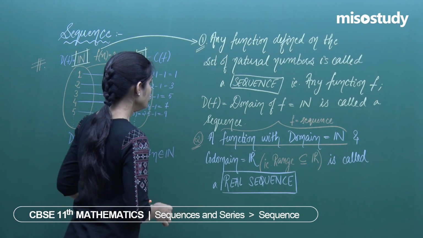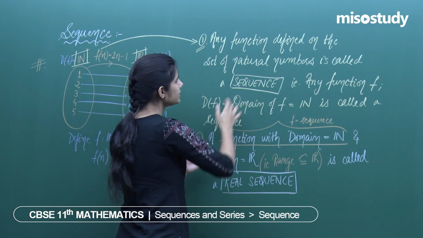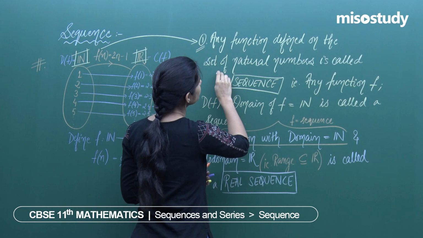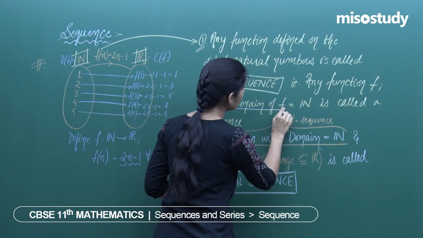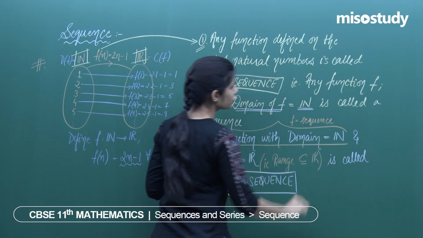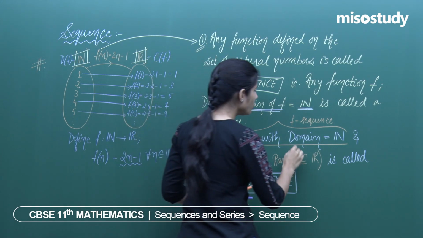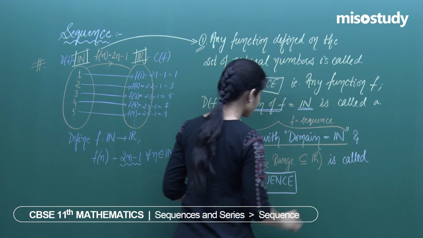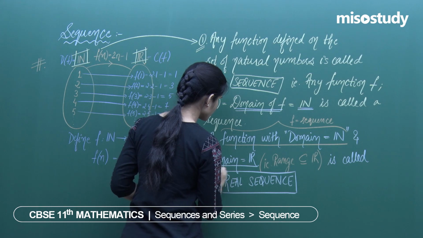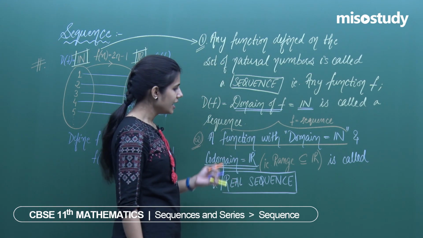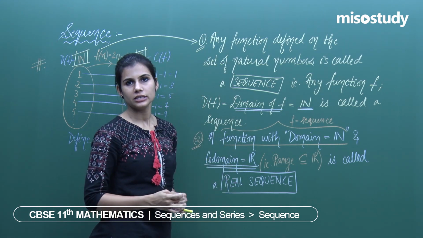Fine. So you've understood what a sequence is. A sequence basically focuses upon the domain of f being equal to the collection of natural numbers. If along with the domain of f being equal to the collection of natural numbers, the codomain of f is also equal to the collection of all reals, I say it is no more just a sequence, it is a real sequence.